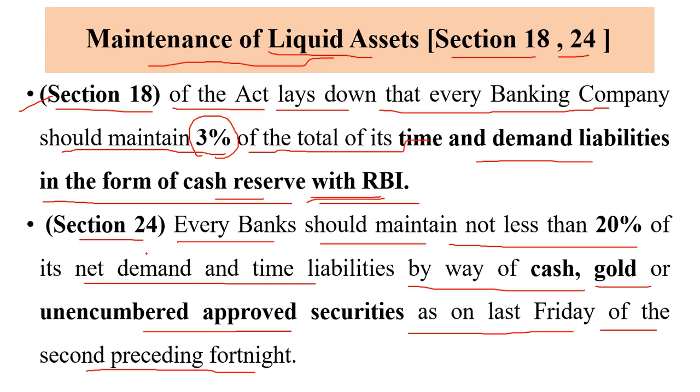And section 24 says that every banking company should maintain not less than 20% of net demand and time liabilities in the form of cash, gold and approved government securities on the last Friday of the second preceding fortnight. This is the statutory liquidity ratio. Section 18 is all about the cash reserve ratio, and section 24 deals with the maintenance of the statutory liquidity ratio, which should be maintained in the form of cash, gold or any approved government securities like bonds, etc.